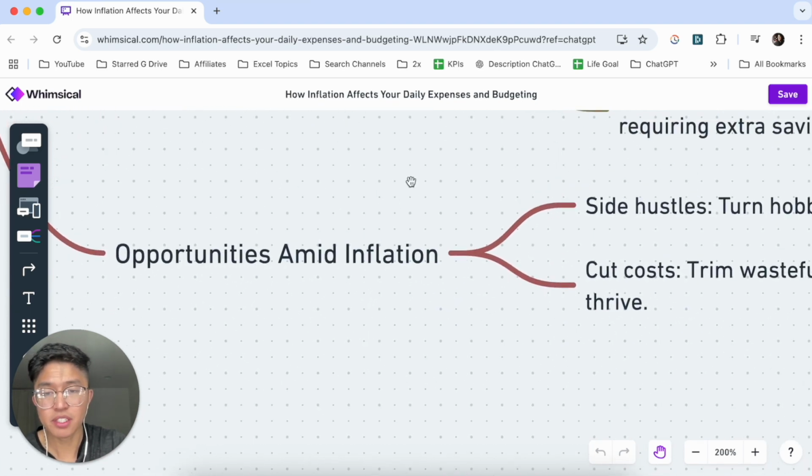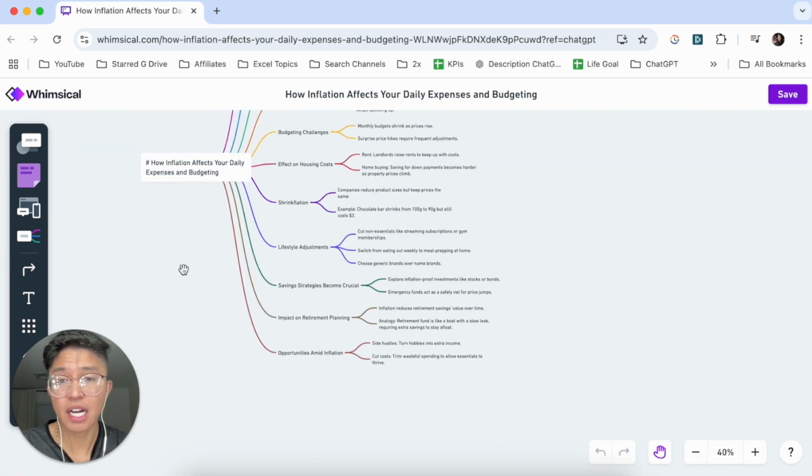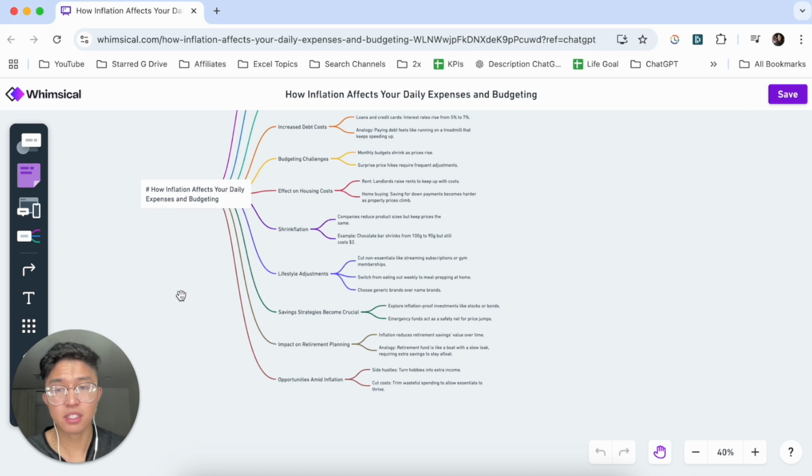Now, opportunities amid inflation: side hustles, where you can turn hobbies into extra income. And then you can also cut costs. Trim wasteful spending to allow essentials to thrive. So that is essentially how inflation will affect daily expenses and budgeting.